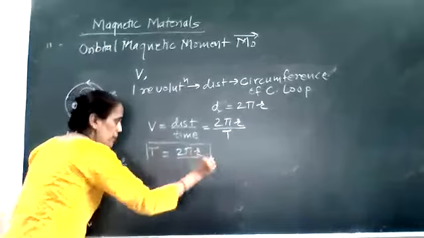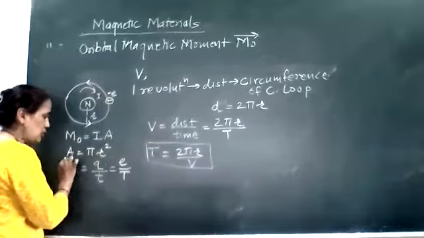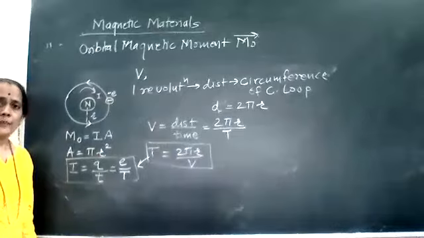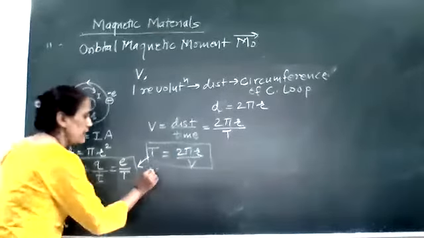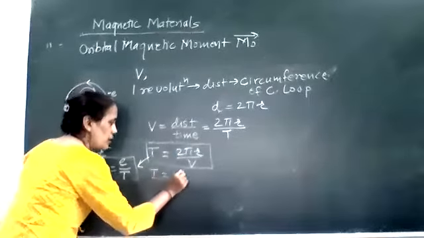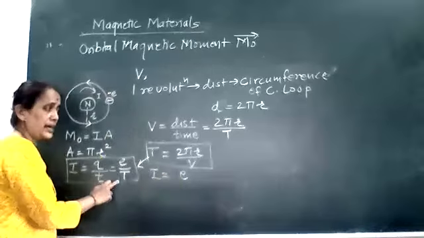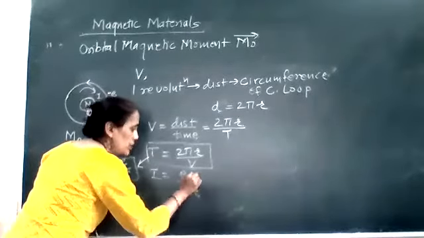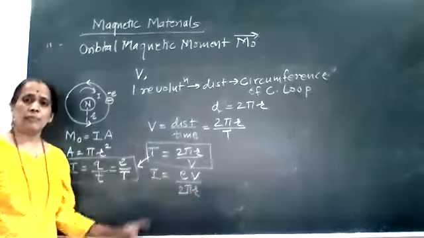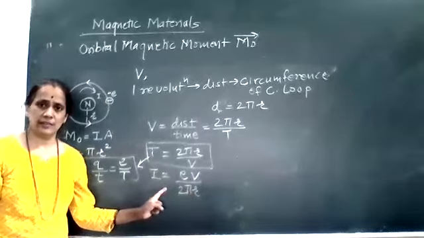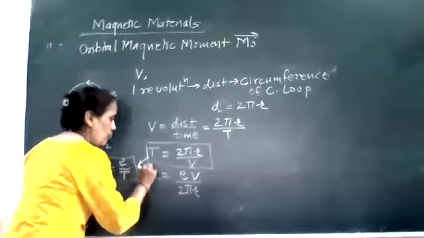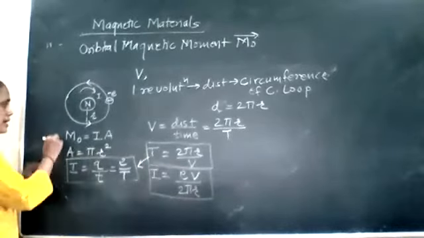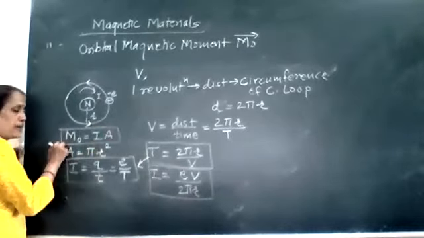Now this value of period I can substitute in the current equation. So if I substitute that, I will get current I is equal to E divided by T. T is 2 pi r upon v, and v will go to the numerator. So I am getting this as well. Clear? Now using this current equation, I can find out this orbital magnetic moment.